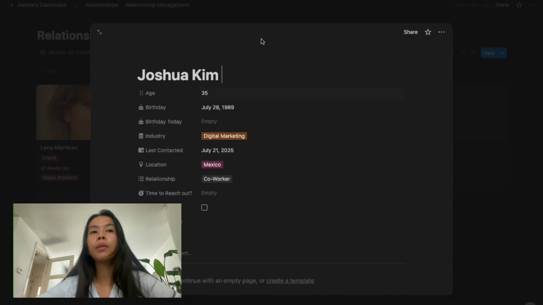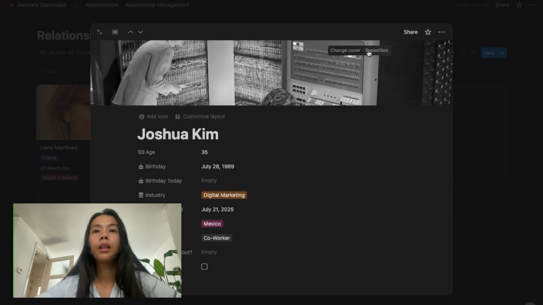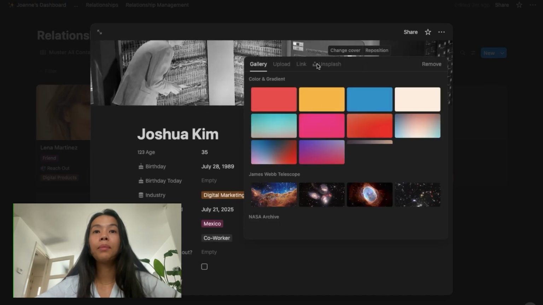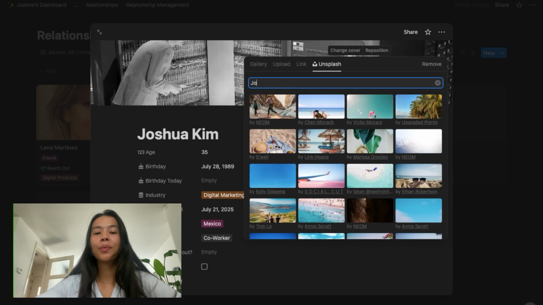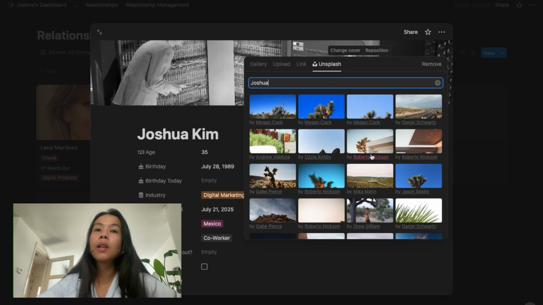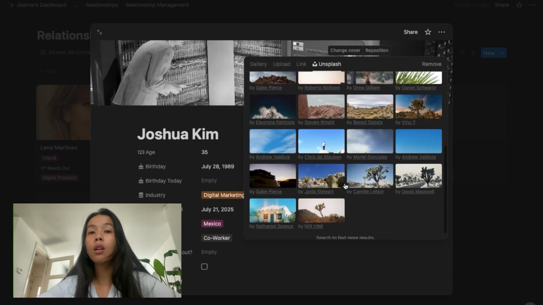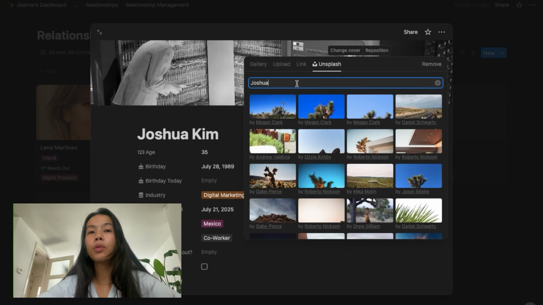Okay, for example, I'm going to look for a Joshua Kim in Unsplash. I'm going to write Joshua. So Unsplash is a photo stock platform where you can use their photos for free, right? So they are showing me Joshua Palm. I think this is Joshua Palm Park in the US.